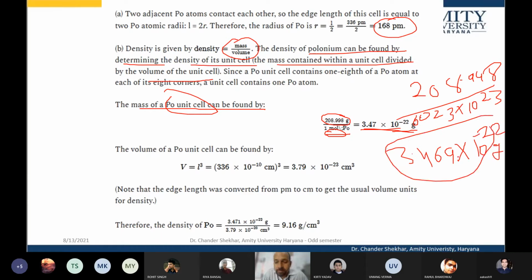So this is the mass of a single unit cell, because one unit cell contains one atom, so we have divided it by the total number of atoms, and we got this value.